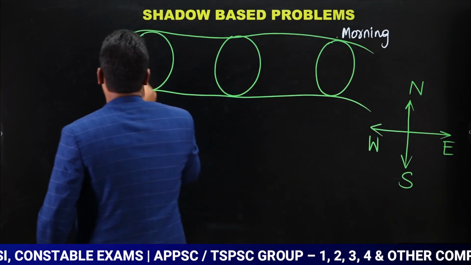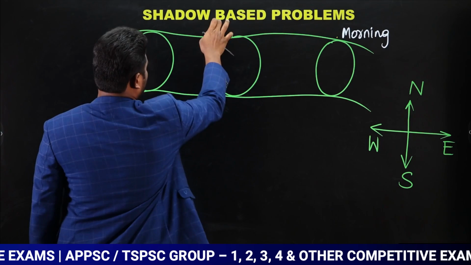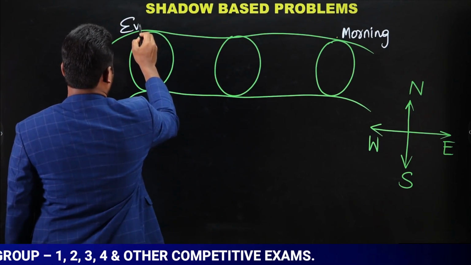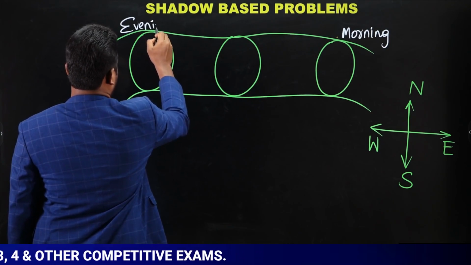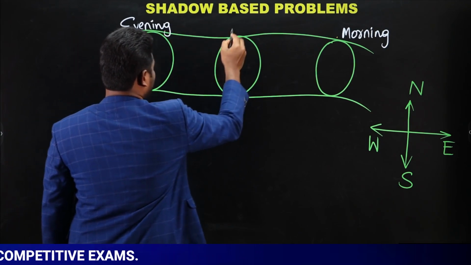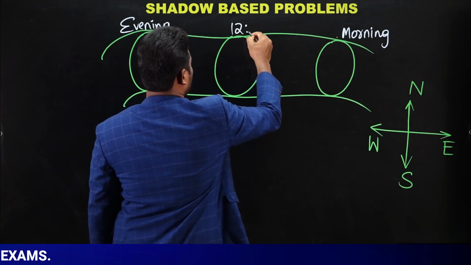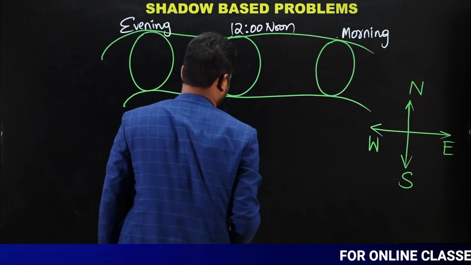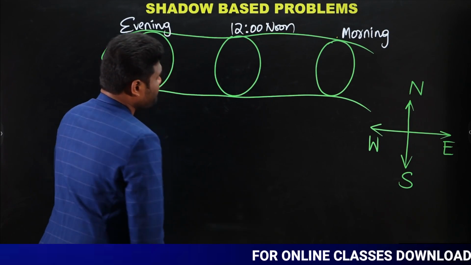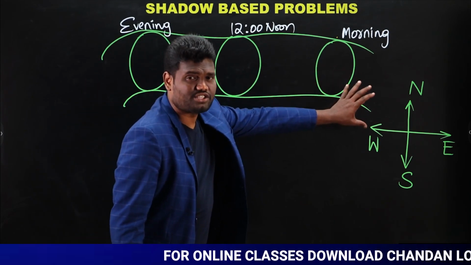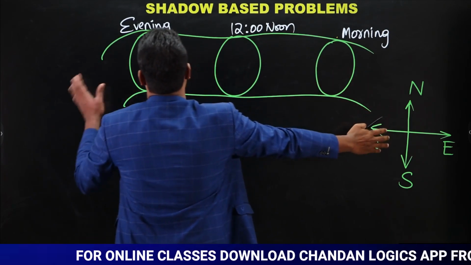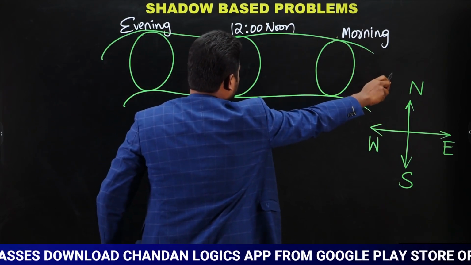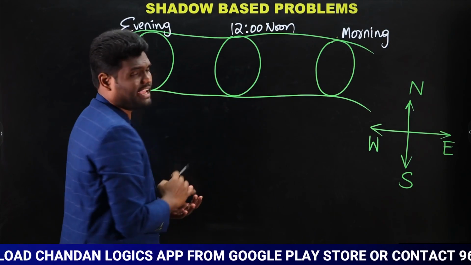And this is the evening time, and this is exactly at 12 noon. Observe here carefully. The sun rises in the east direction, so this is east, this is west. The sun rises in the east and sets in the west. So this is morning time, this is 12 noon, and this is evening time.